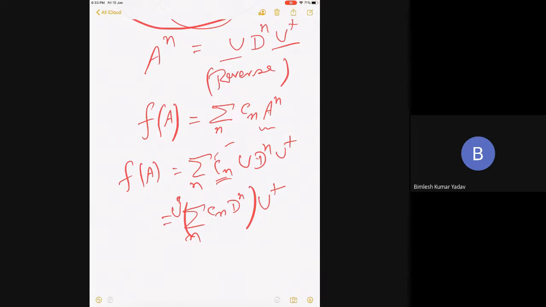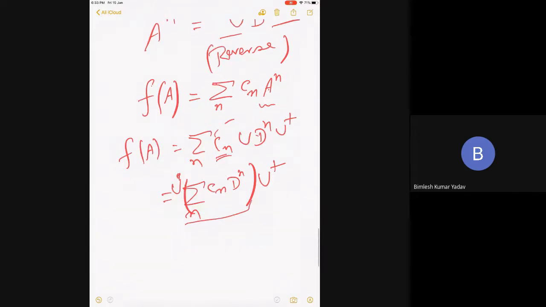So what I'm trying to say is that I write this same thing as sum over n Cn D to the n, then reverse transformation just like here. And now if a function of A is Cn A to the n, what is Cn D to the n? It is exactly the same function of D. Do you understand? Please see this very carefully. Function of A is sum of Cn A to the n. A to the n is U D to the n U dagger, sum over n Cn. That's a function of A. Now I'm writing Cn inside, sum over n, with U and U dagger on the outside. So this becomes function of D, reverse transformation.